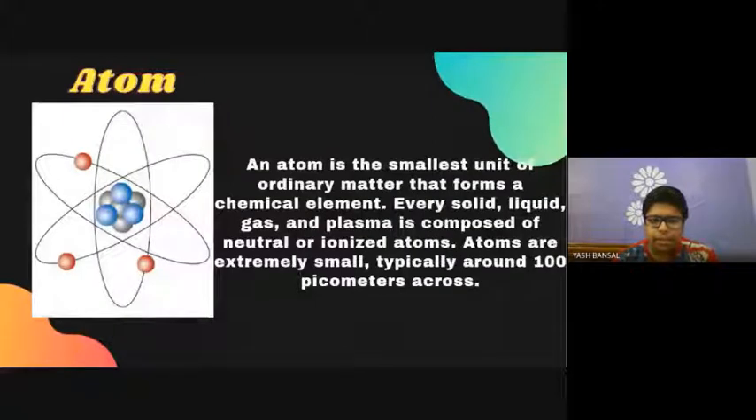Atom. An atom is the smallest unit of ordinary matter that forms a chemical element. Every solid, liquid, gas, and plasma is composed of neutral and ionized atoms. Atoms are extremely small, typically around 100 picometers across.